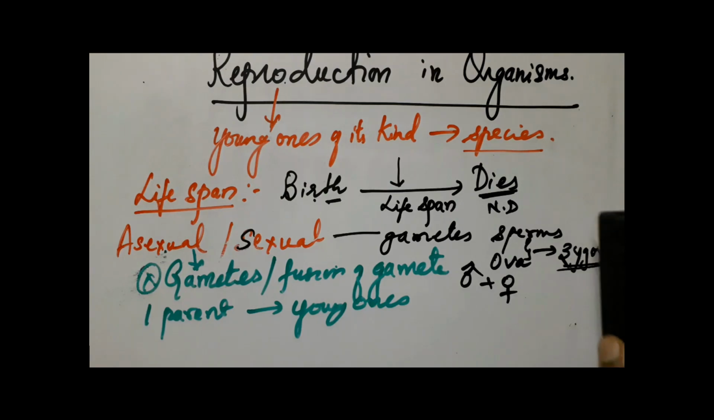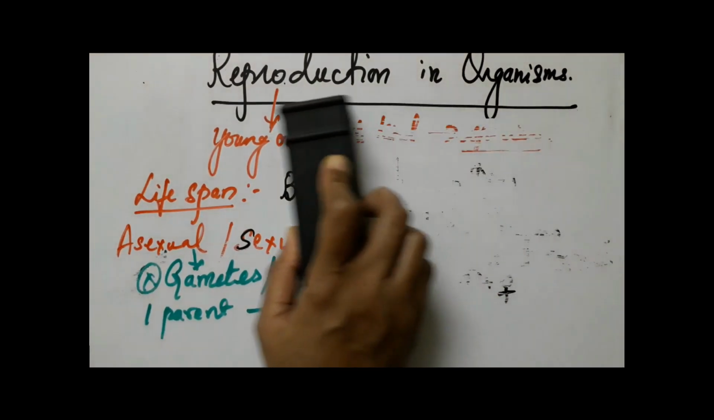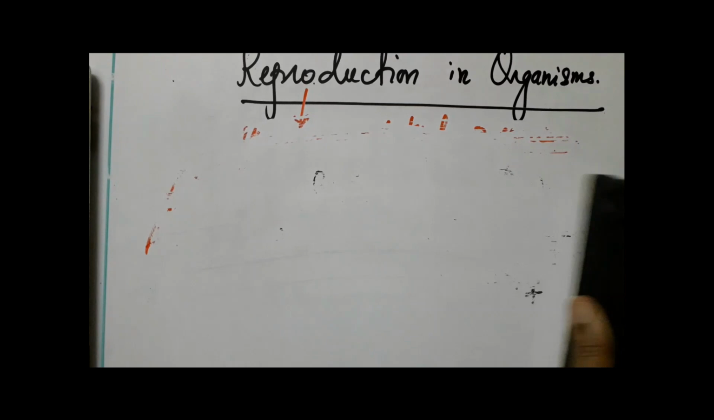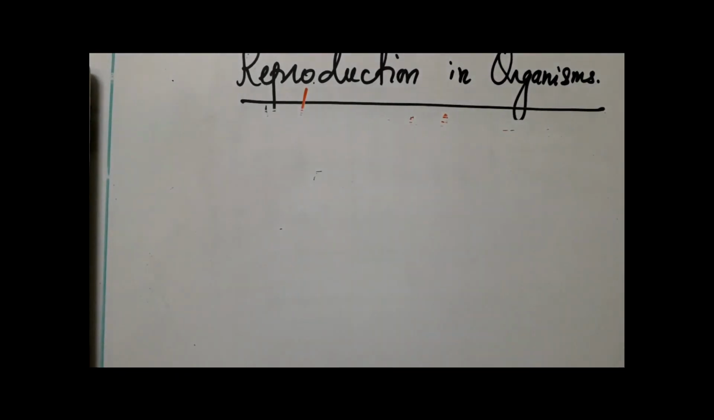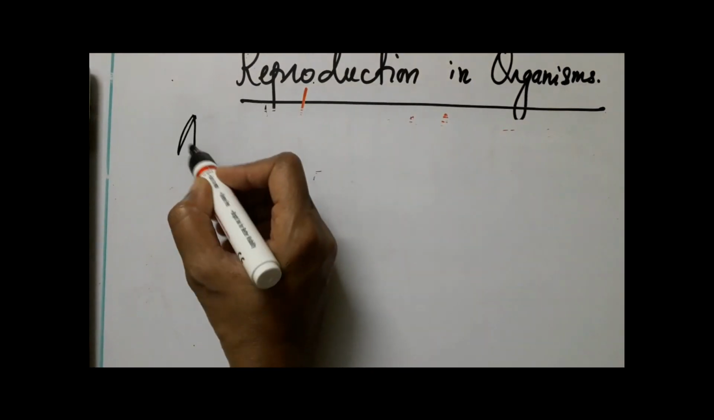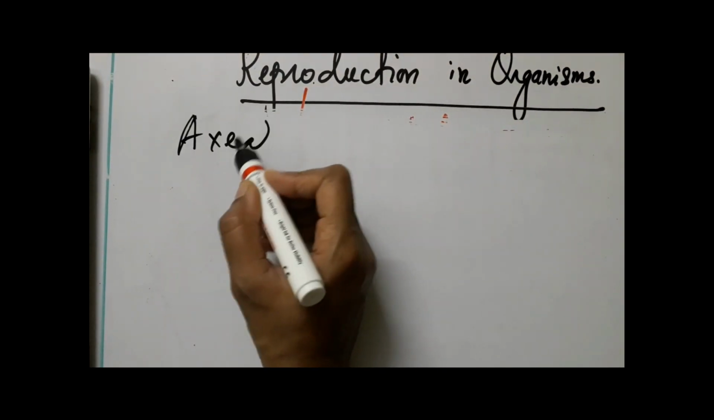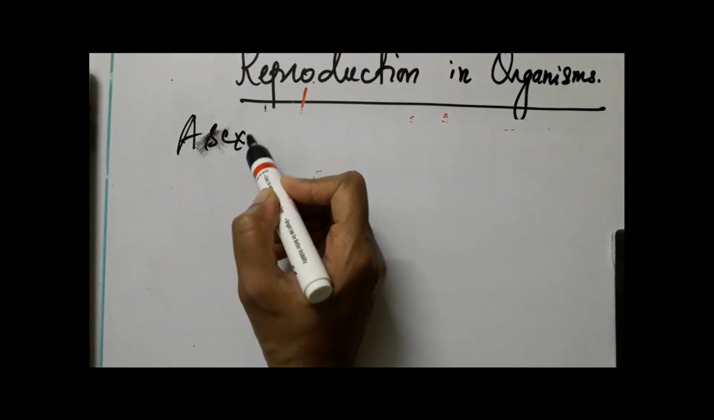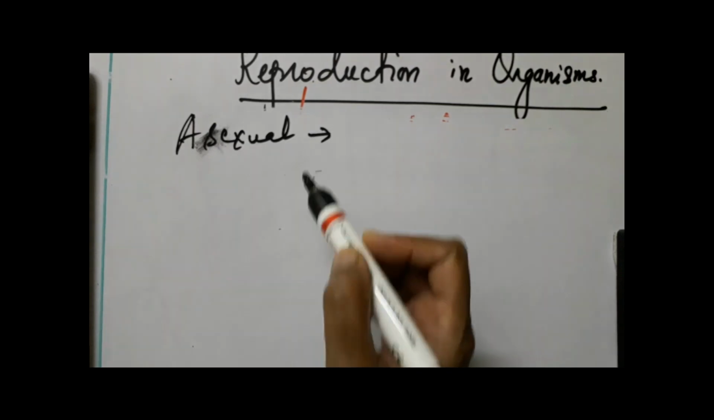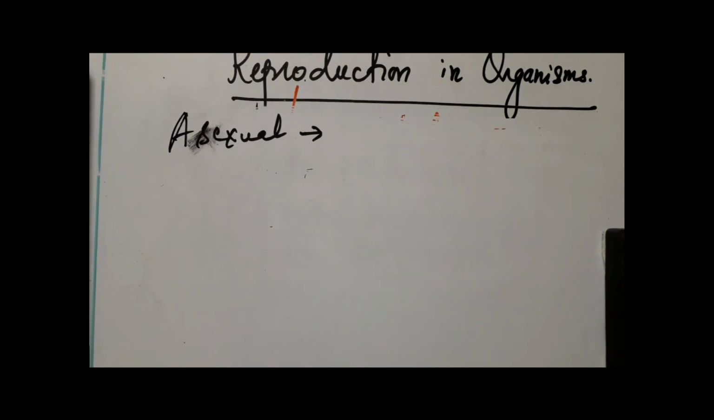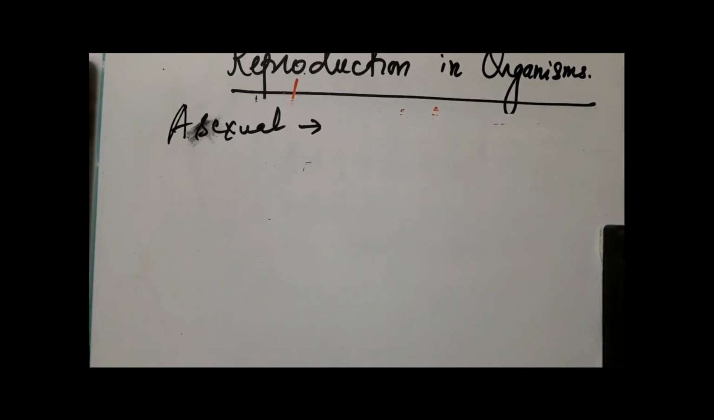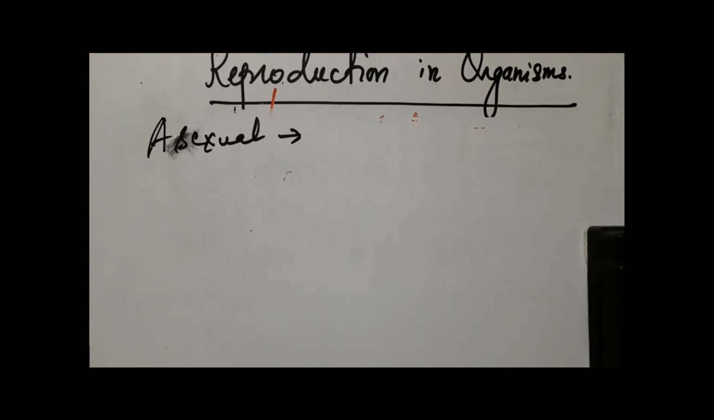Now let's go to the details of asexual reproduction. We all know asexual reproduction is a type of reproduction where there is no formation or fusion of gametes. A single parent is involved in giving rise to the organisms, and hence we call this type of reproduction asexual reproduction.